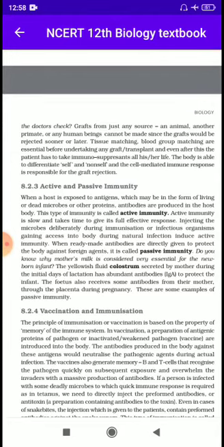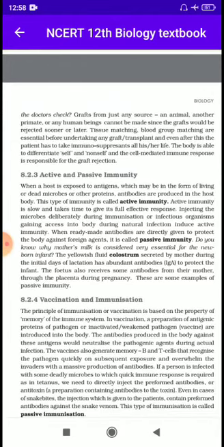Active immunity is slow and takes time to give its full effective response. Injecting the microbes deliberately during immunization or infectious organisms gaining access into the body during natural infection induce active immunity.